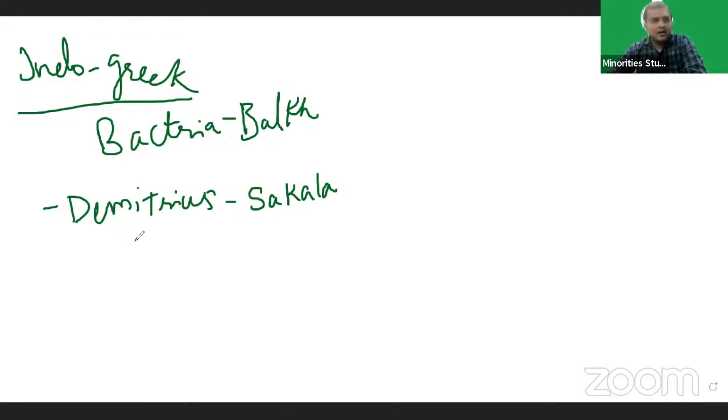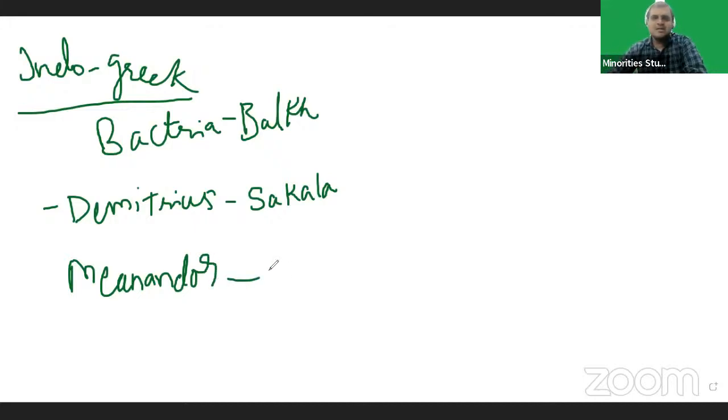Kharavela of Kalinga, and Satakarni I. These three persons were contemporary to Demetrius. In this dynasty, Menander was the greatest ruler.